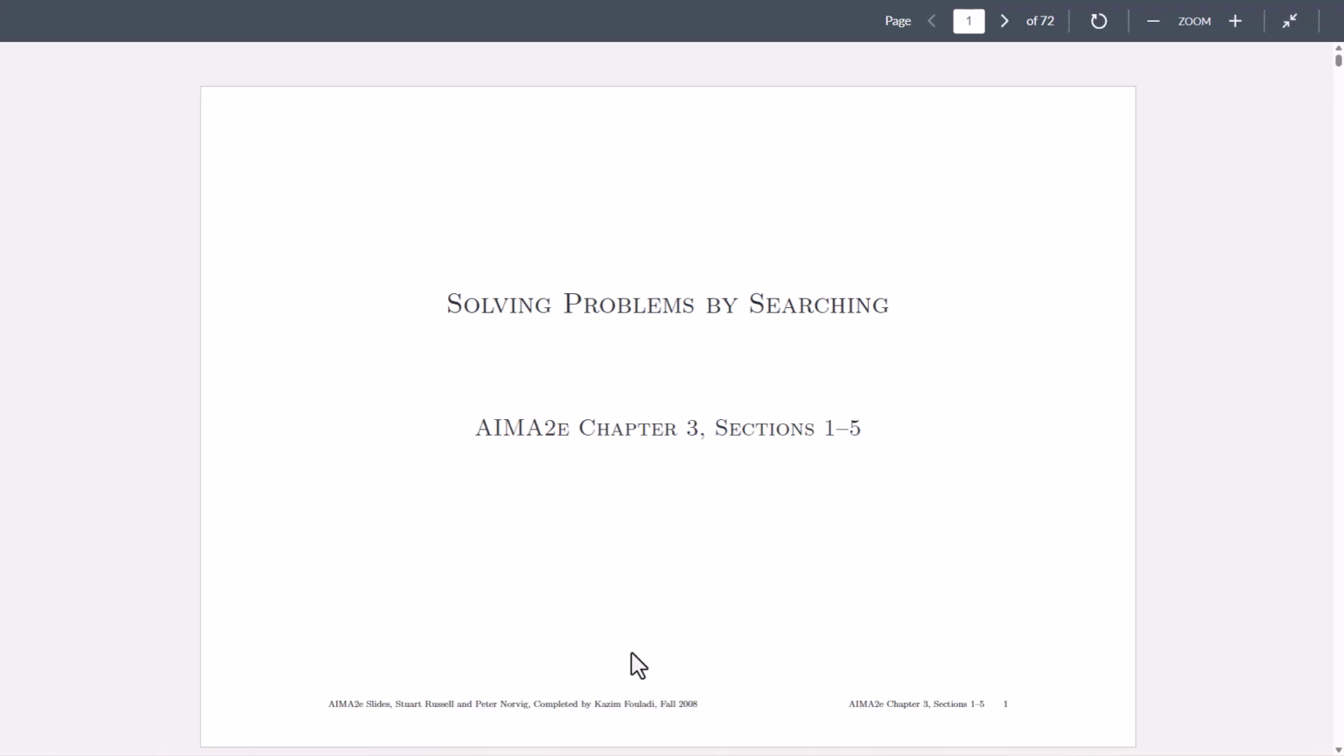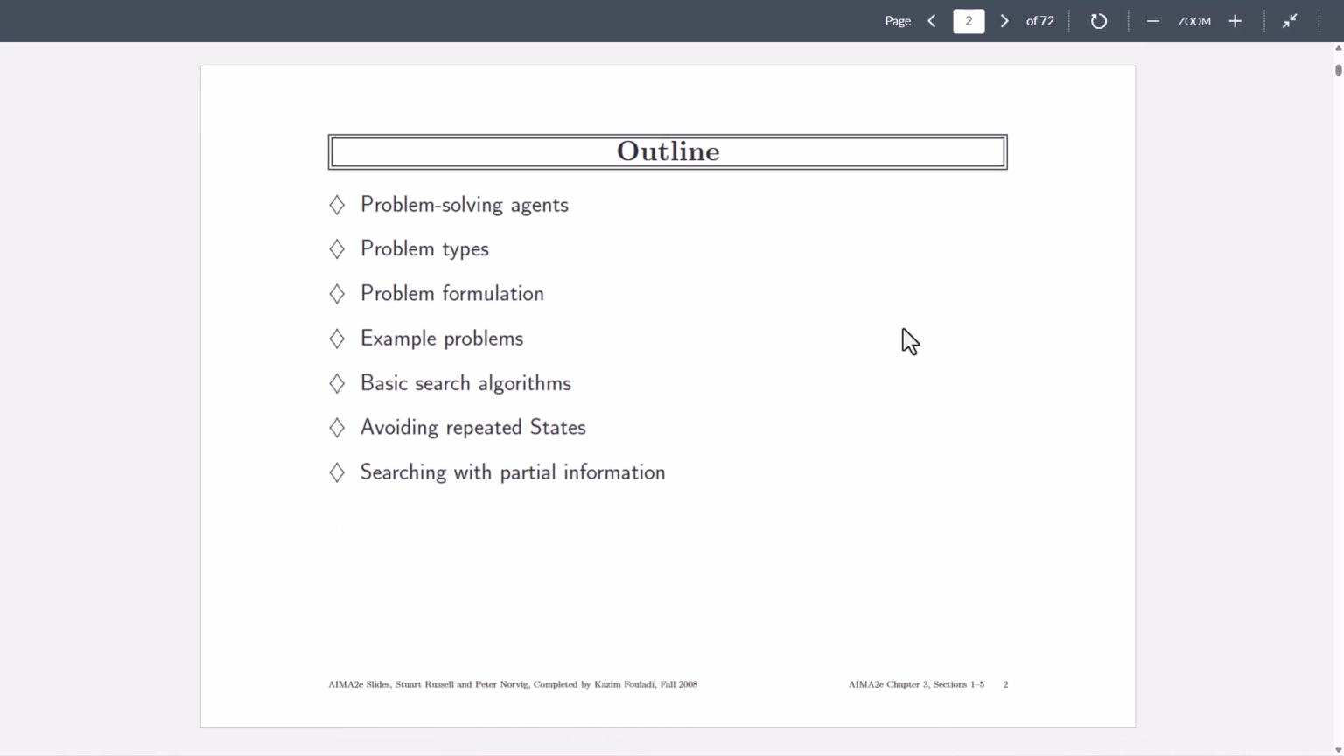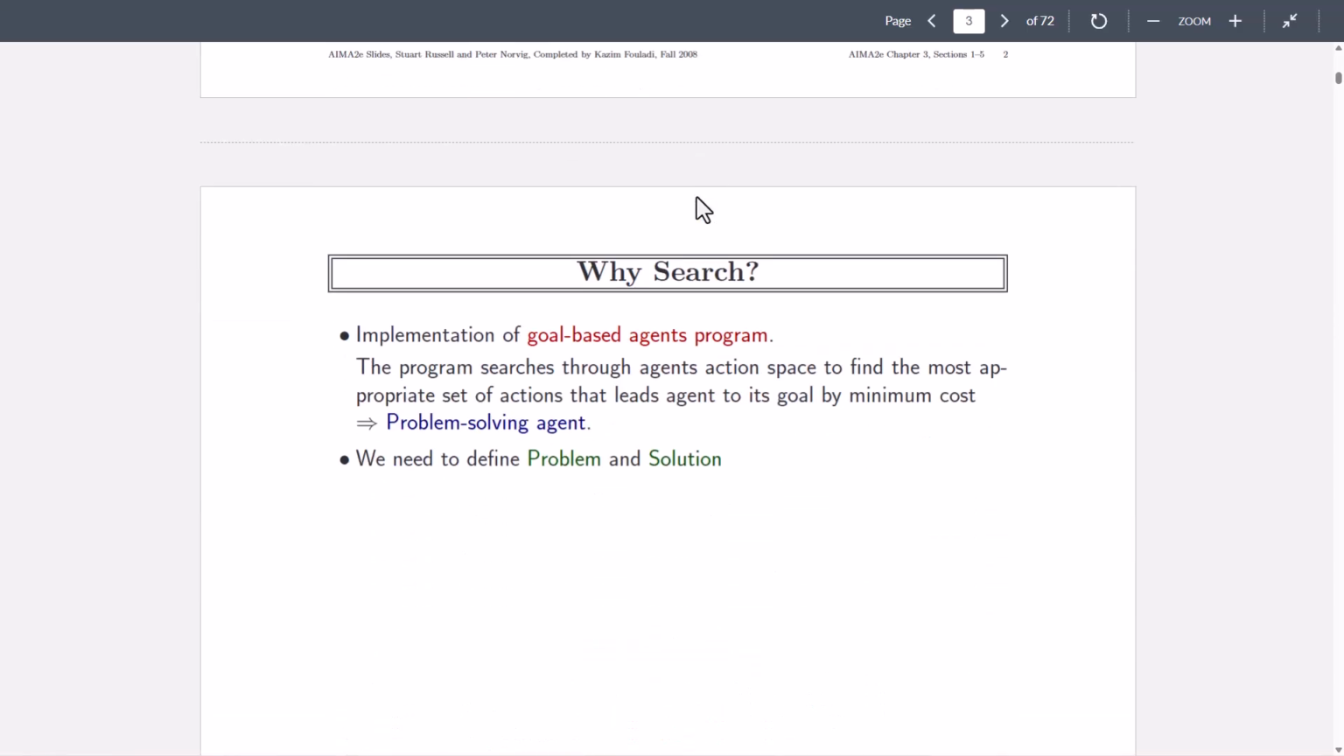So these slides are available online and were created by some person named here. And we are using these slides to guide our discussion of chapter 3 of Russell and Norvig's textbook. So these are the outlines, and we talk about an example.